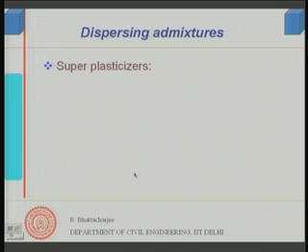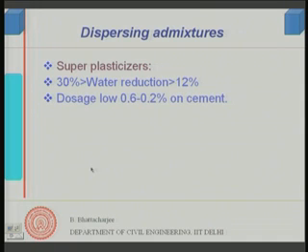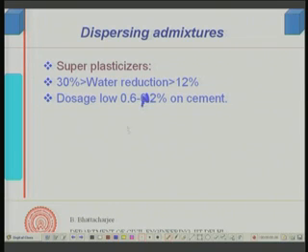As opposed to this, we have something called superplasticizers. These superplasticizers were developed later, in 1963 as we mentioned. With reference to plasticizers, they can reduce the water much more, from 12 to 30%, and their doses are also higher, 0.6 to about 2% on cement.